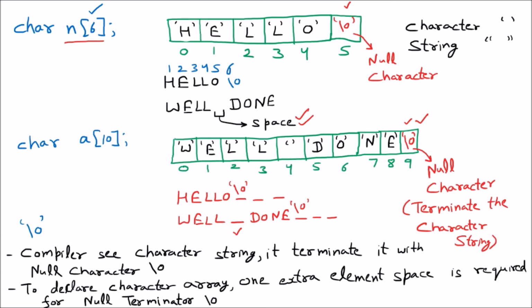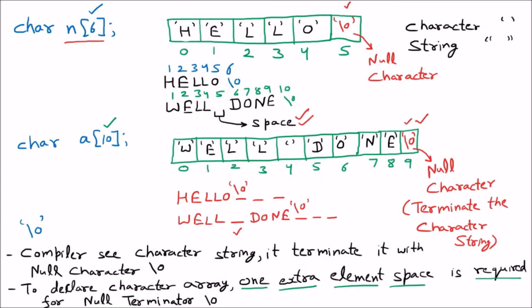Now if I talk about well done, in well done we know that we are having 1, 2, 3, 4, space 5, 6, 7, 8 and 9. So 9 characters are there in well space done. So we declared 10 intentionally, because the 10th space will be given to \0. That's why the last line is saying, to declare a character array, one extra element space is required. Means we have to declare one extra space.